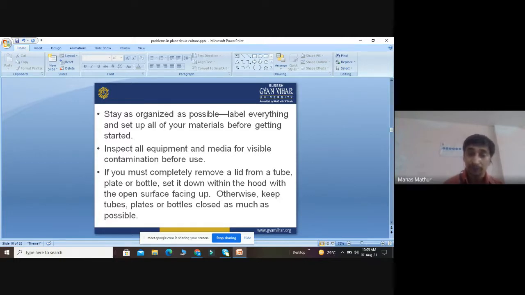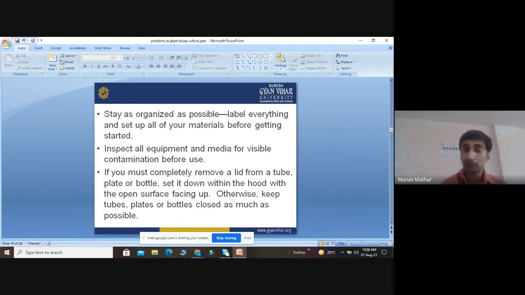We have to completely remove the lid from the tube, plate or bottle and set it down within the hood with the open surface facing up. Otherwise, keep tubes, plates or bottles closed as much as possible. We use a cotton plug in the test tubes, and all our media and lids should be closed, because when you remove the lid, the microbes present in the atmosphere will enter into the medium.